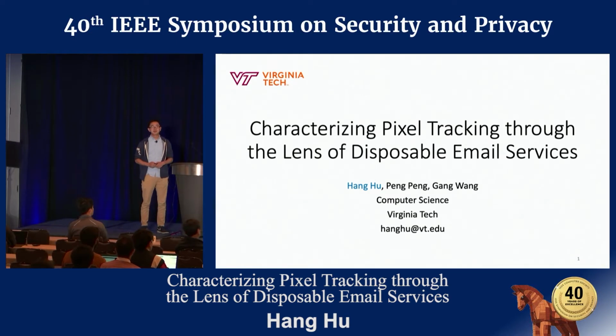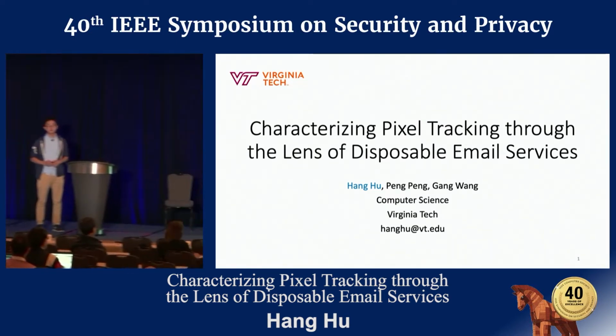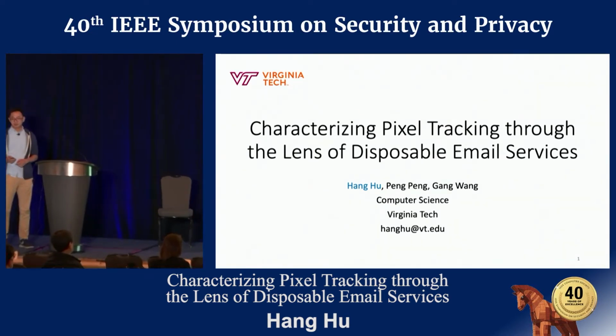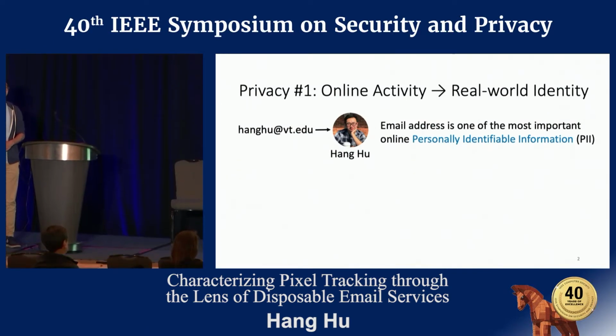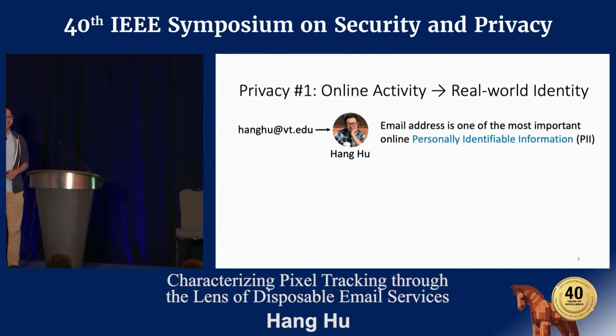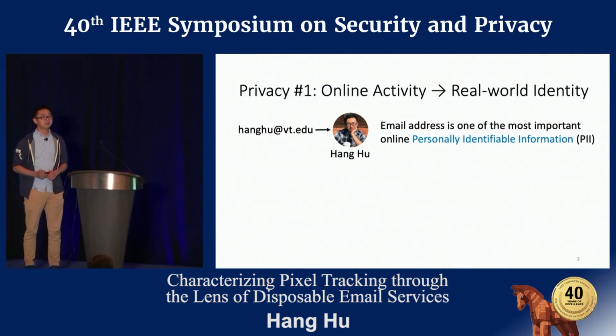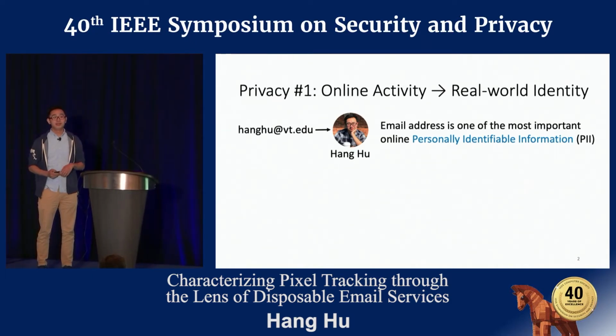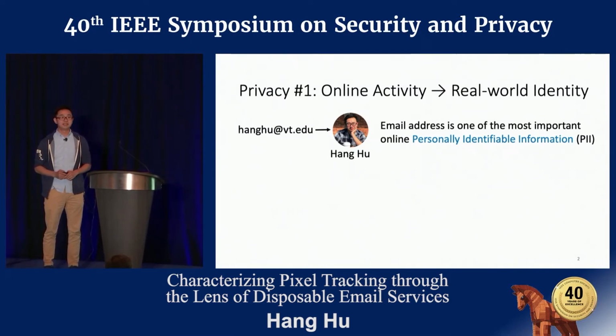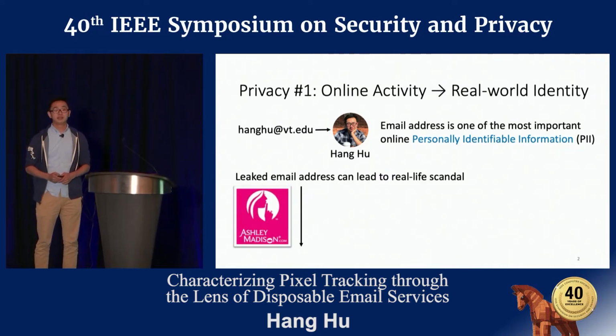Today, I'm going to talk about disposable email services and email tracking. Email address is probably one of the most important online personally identifiable information. Using email address, we can link online activity to real-world identity, and that's why a leaked email address can lead to real-life scandal and thus present a privacy challenge.